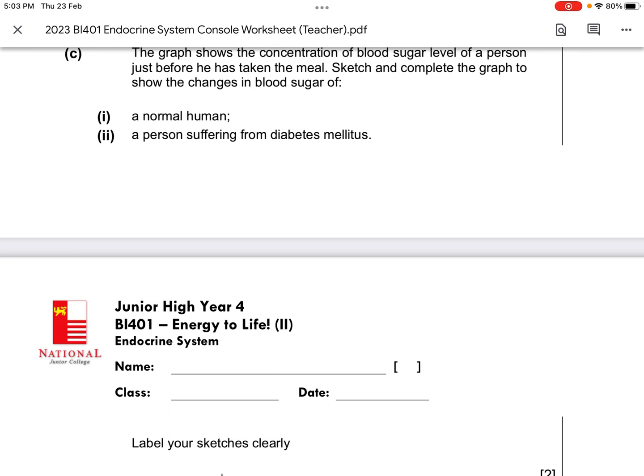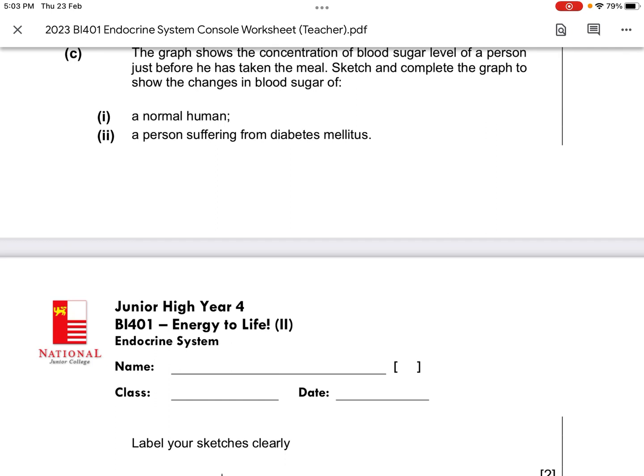Can I give you the red marker? Thank you. And actually, if you don't know how to do it, you refer to the previous questions. I've given you the answer. Okay, thank you, Soya. So it will still increase. Increase to where? Increase to the same amount, because you eat the same amount of food. So Soya made it kind of stagnant.